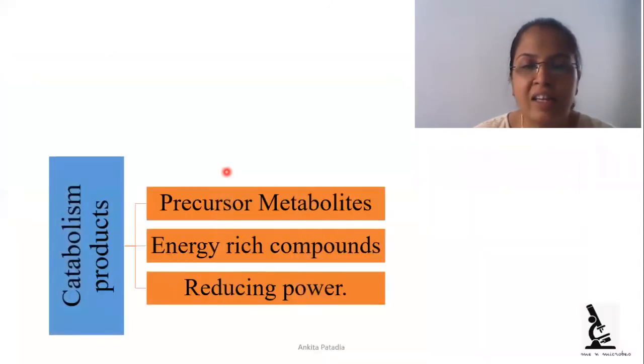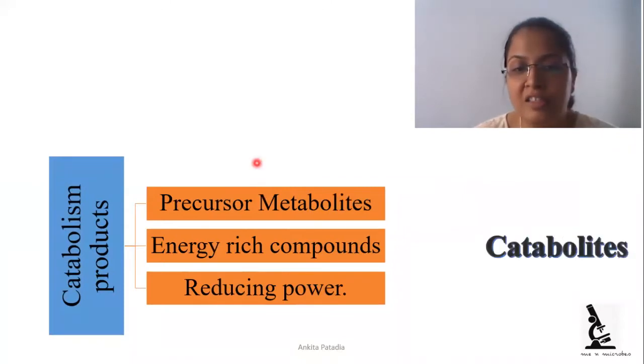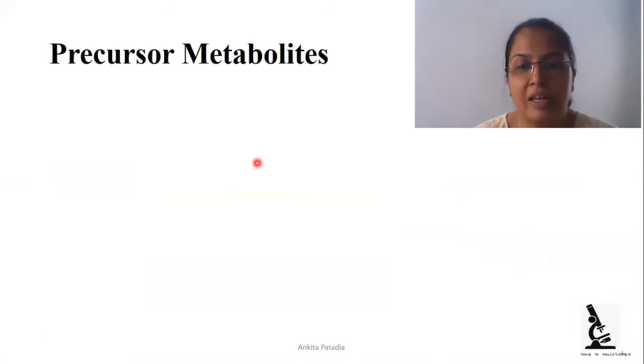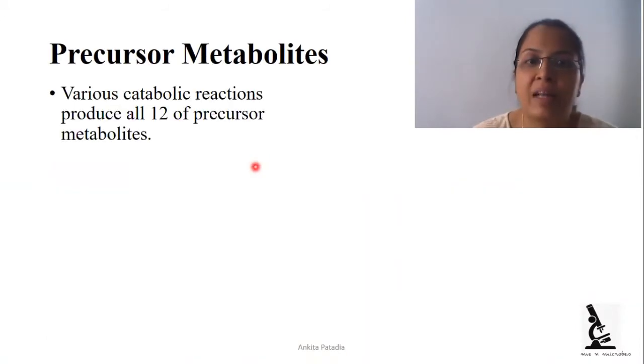Now, all these three products are catabolic products, meaning they are produced during catabolism. So we can call them catabolites also: the precursor metabolites, energy-rich compounds, and reducing power. All these three are considered catabolites. So let's begin our discussion with the precursor metabolites.